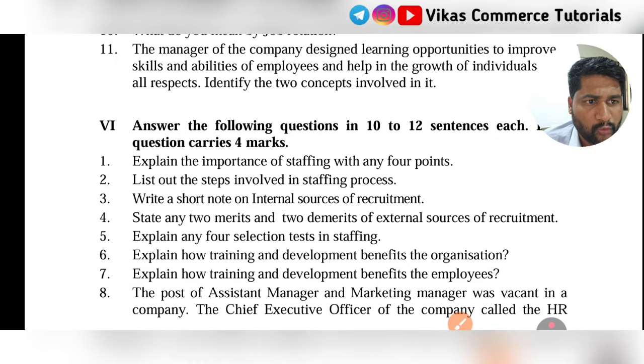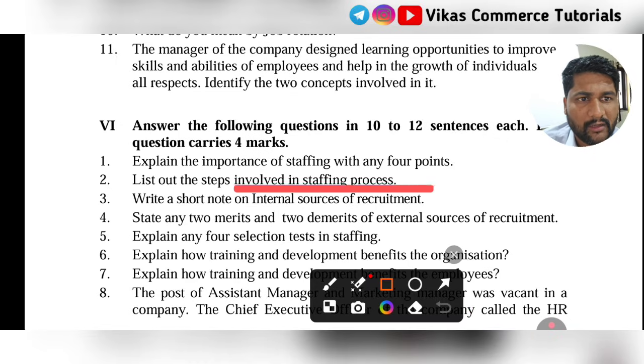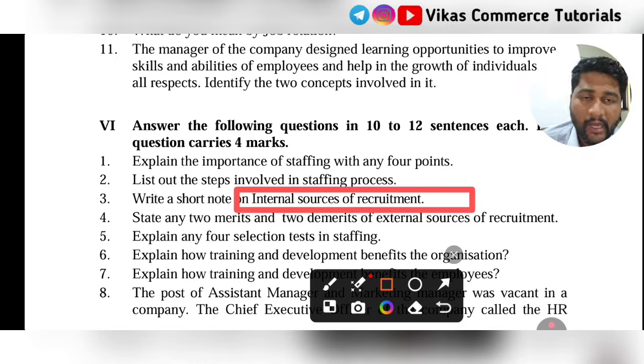And then now you should go for internal sources of recruitment. Also go for external sources. What are the internal sources? There are only 2, promotion and transfer. Go for external sources. There are 10 external sources. Study any 4 of those external sources. So only these 2 questions according to me are that important: internal sources of recruitment, and selection tests, question number 5. Okay, these are the 2 important questions.